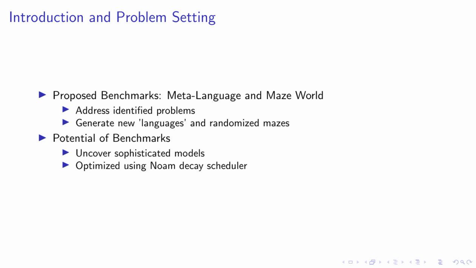MetaLanguage creates a randomized yet consistent language pattern, allowing models to learn a new language from scratch. On the other hand, MazeWorld generates an unlimited number of tasks within randomized mazes, training models to learn exploration and navigation.